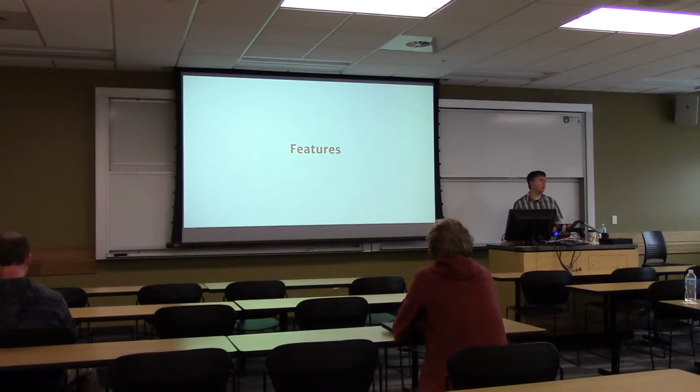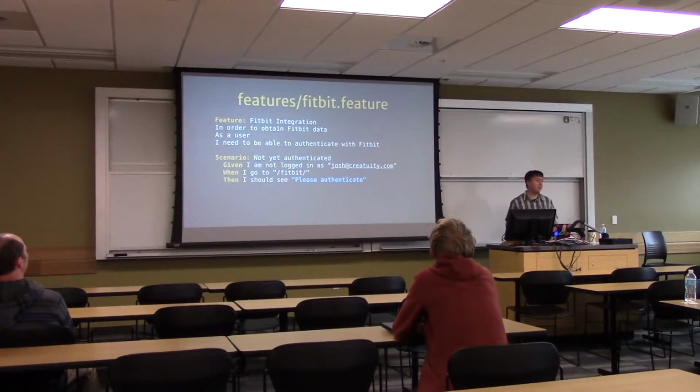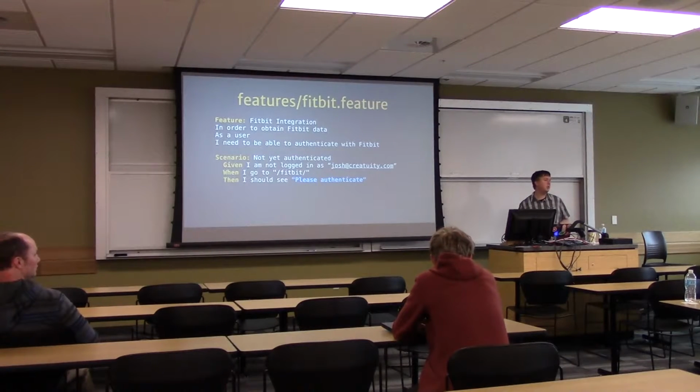So the first thing we're going to do with behavior-driven development is we're going to write a feature. We describe a feature in a feature file. So like I said, Behat's going to create a folder called features, and in that folder you can name your feature anything you want. So in this case, since we're doing a Fitbit integration, I named it fitbit.feature. You describe in that feature section what the feature is.